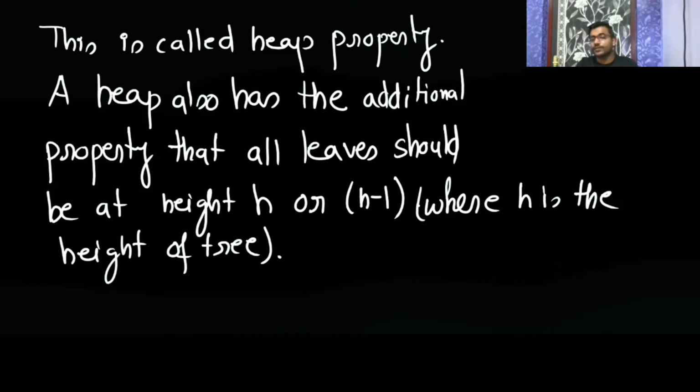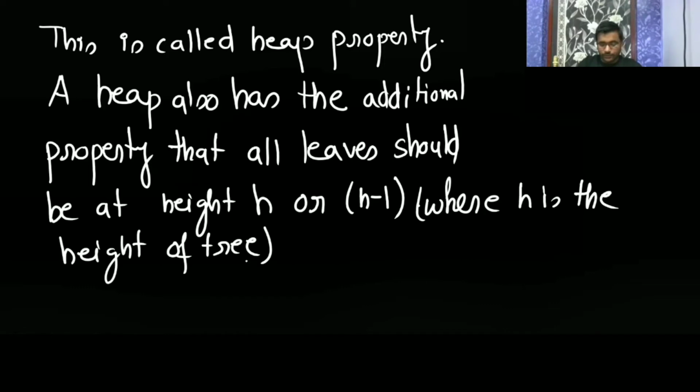So this property is for which tree? It's a complete binary tree. Means a heap is a complete binary tree, because this property is satisfied in a complete binary tree.